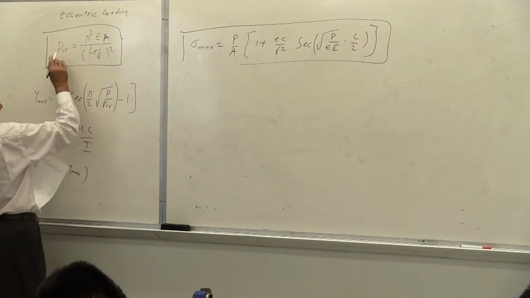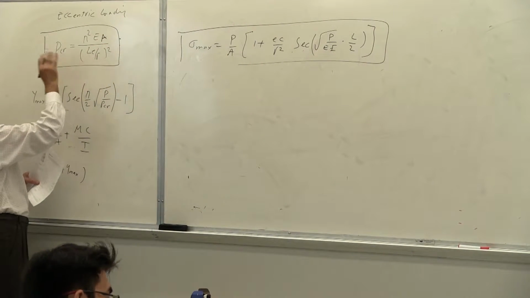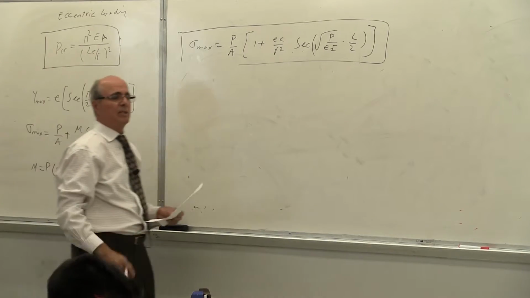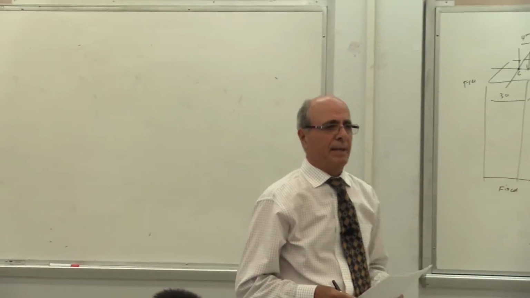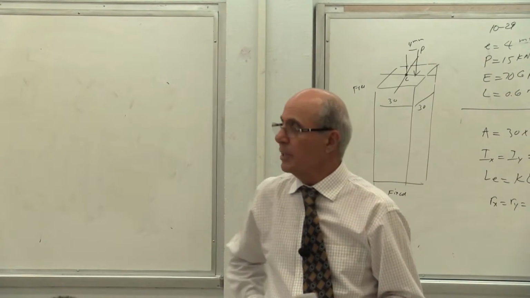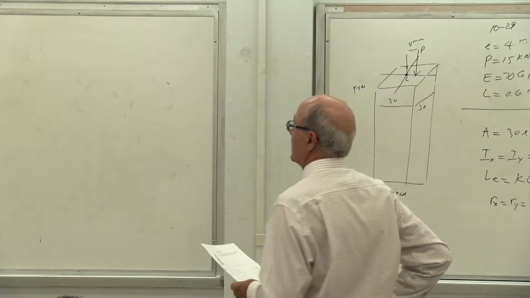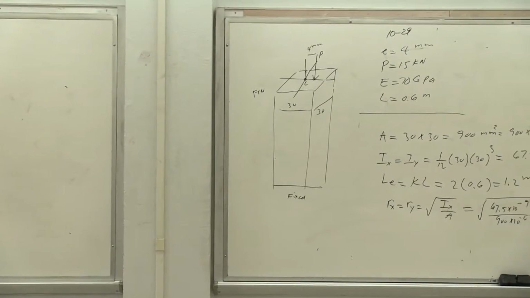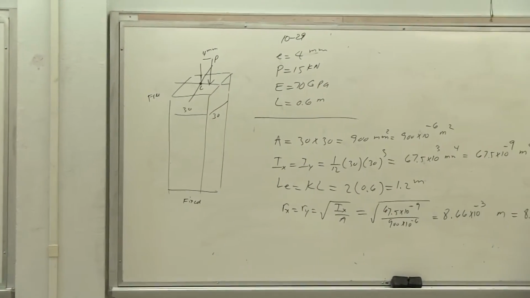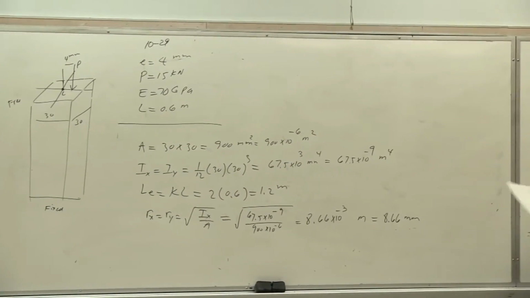Be careful of the difference between P critical and sigma critical. Sigma critical doesn't have an A, P critical has an A. Everybody understand? Yes, because sigma critical is P over A for centric loading. Is that correct? So you have to be very careful. So you put it there, multiply that by A, and it becomes equal to, where's the number?